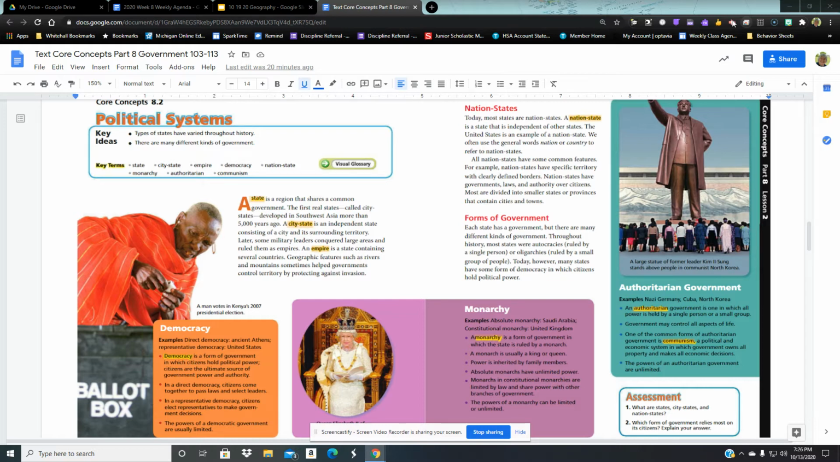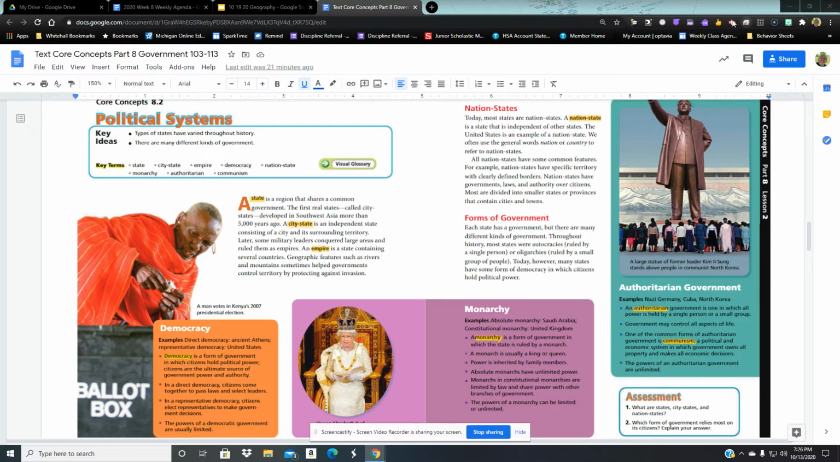Forms of government. Each state has a government, but there are many different kinds of government, and they all work differently. They're unique to the area or to the people that are running them, and they change. We know in the US they change, like we're going to have an election, and there might be some changes every few years as we have elections. They have changed over the course of different presidents.